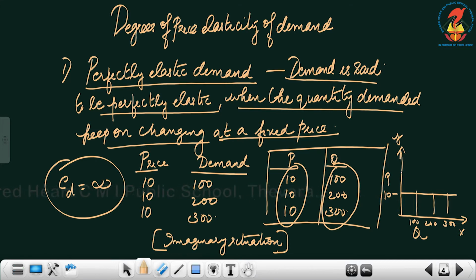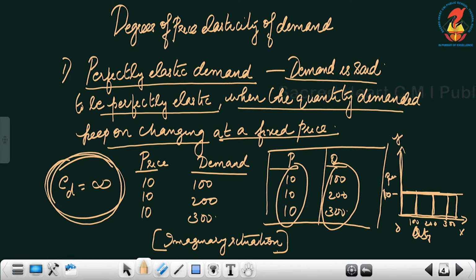Now, I have drawn the diagram here for you, where quantity is marked on the x-axis and price is marked on the y-axis. Now, this is the price 10 and the quantity demanded is 100, 200, 300, 400. It goes like this. This is the demand curve here. So, this is known as elasticity equal to infinity.